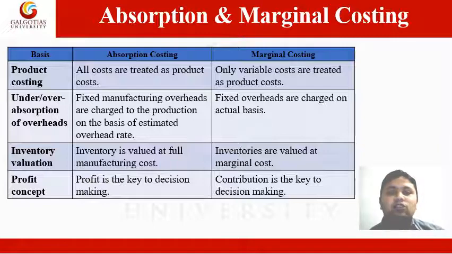Under the marginal costing technique, inventories are valued at marginal cost. Since no part of fixed manufacturing costs is included in the value of closing inventories, there is no problem of carrying over fixed costs from one period to another and the consequent distortion in the trading results.